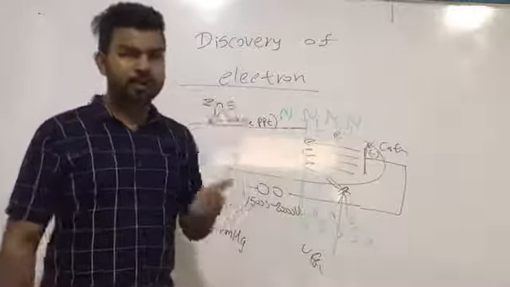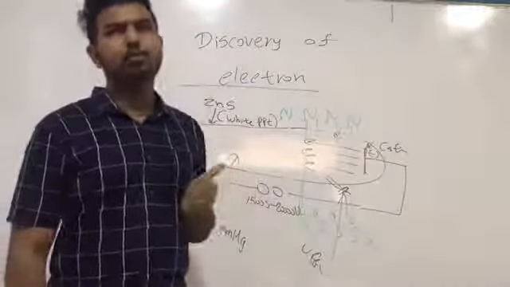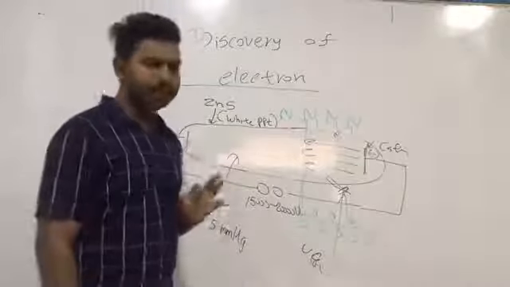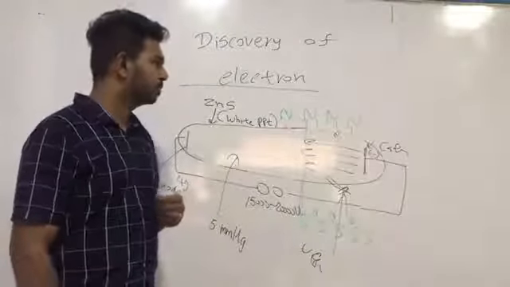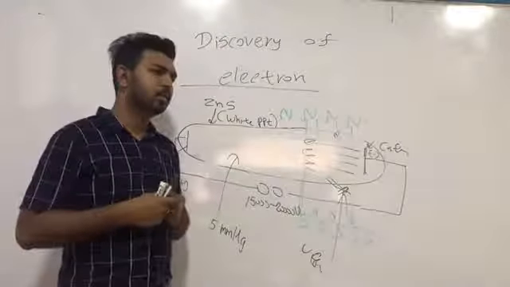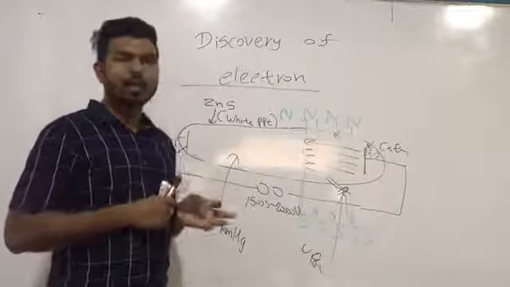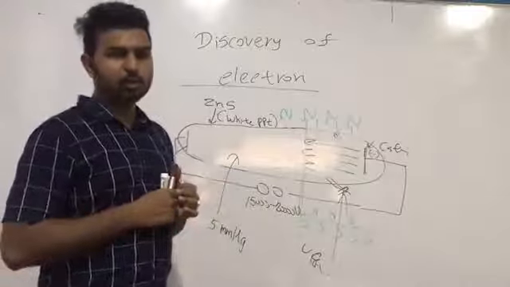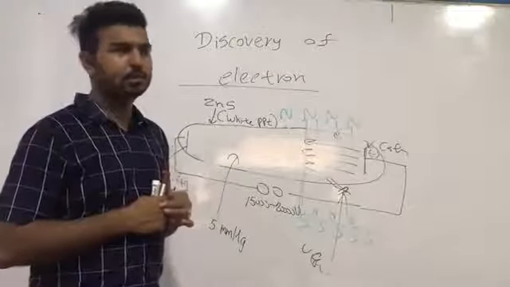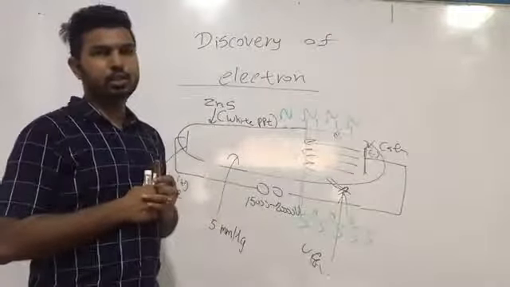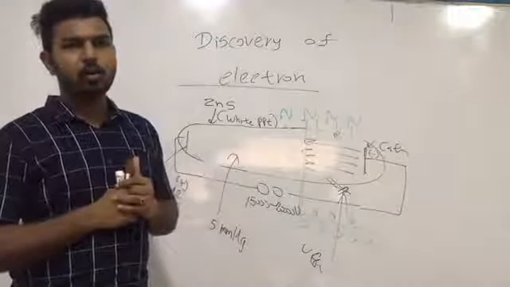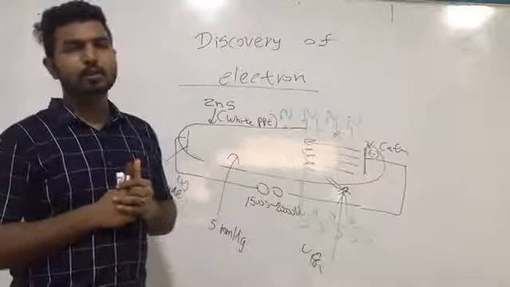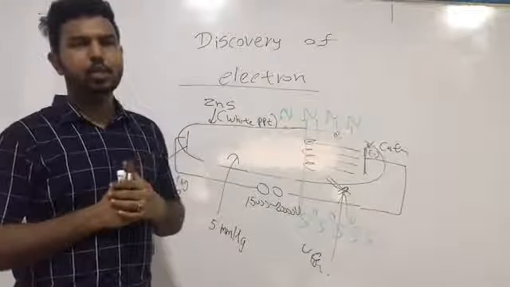So the first property is cathode rays are negatively charged particles. Then write the second one. Cathode rays possess a kinetic energy or a momentum.